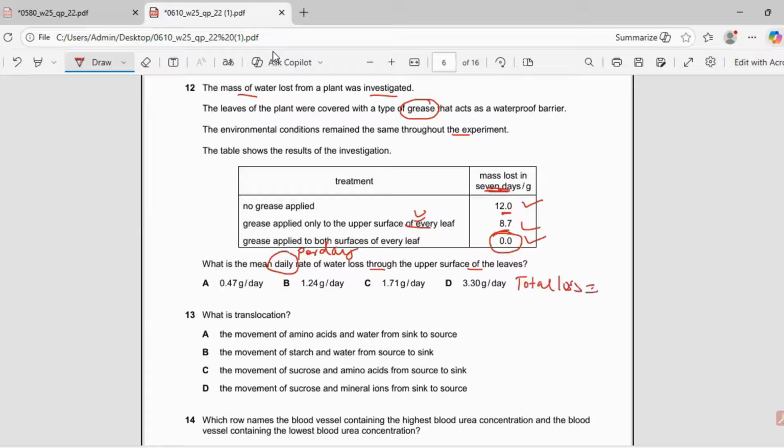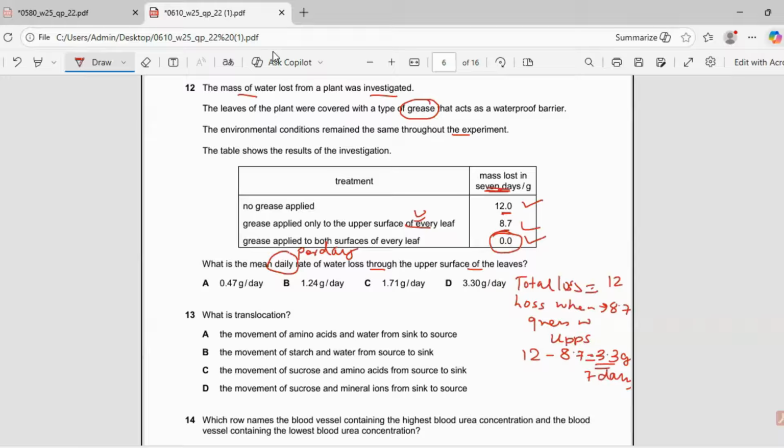The total loss given is 12, and the loss when grease was applied through the upper surface is 8.7. So water loss through the upper surface will be 12 minus 8.7, which is equal to 3.3 grams. This is in 7 days.